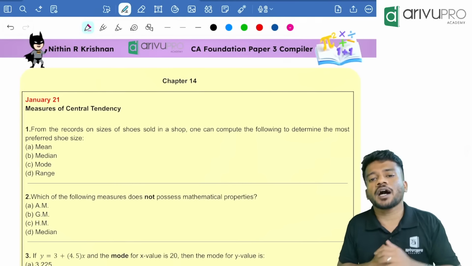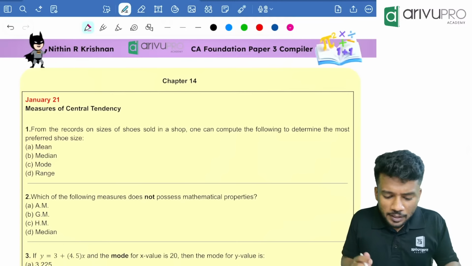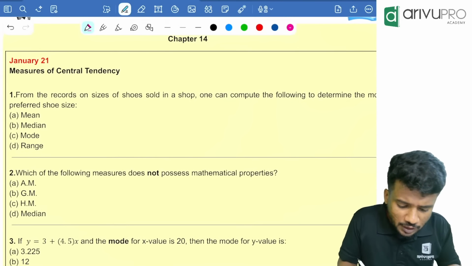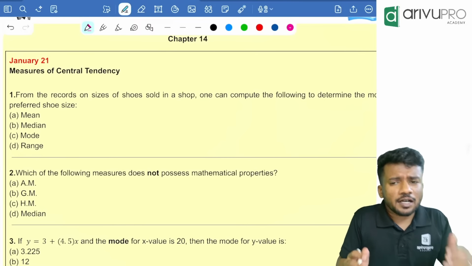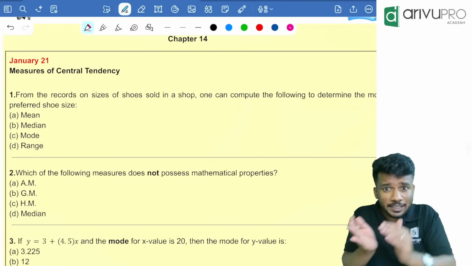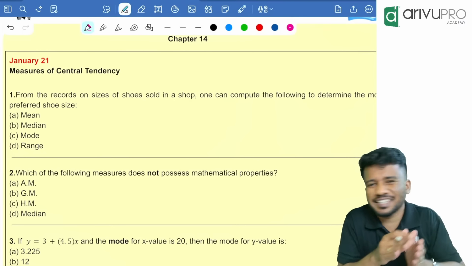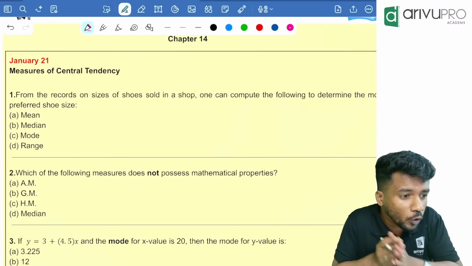Let's start. First one, chapter 14, Jan 2021 question. We are going to start off with measure of central tendency from all the attempts. Once we finish that, we will start with measures of dispersion. That is the pattern we are going to follow throughout.